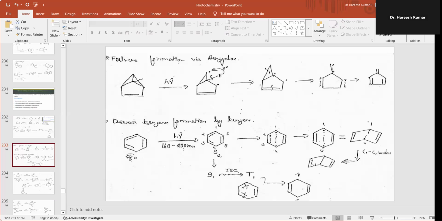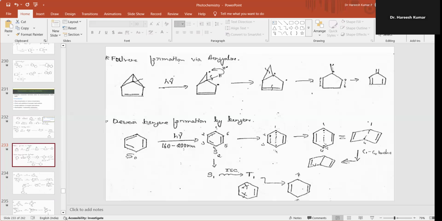And then Dewar benzene formation from benzene itself. Let's take benzene in the ground state. On irradiation with 160 to 200 nanometers, it gives singlet 1 and singlet 2. Later there is pi bond cleavage, giving rise to four radicals, and the second and third radicals form a bond.